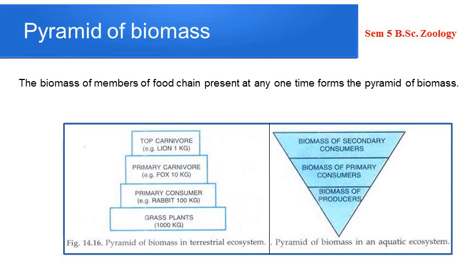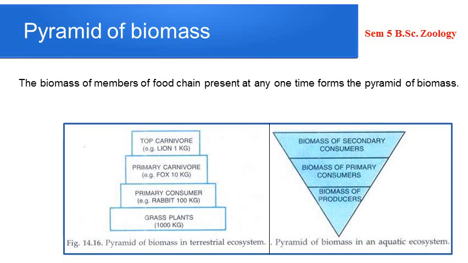If you take a secondary or a tertiary consumer, it may be large fishes, and if you take the dry mass, obviously it will weigh more than the producers or the phytoplankton. So pyramid of biomass from an aquatic ecosystem is always inverted.